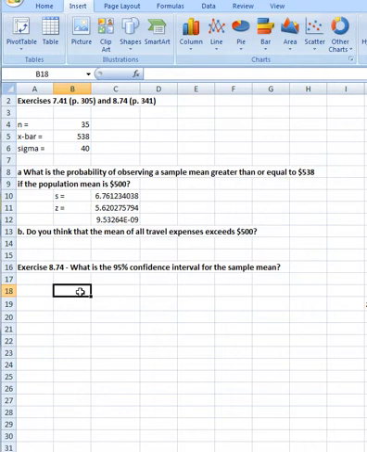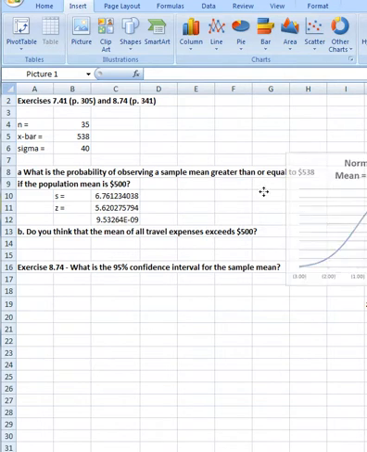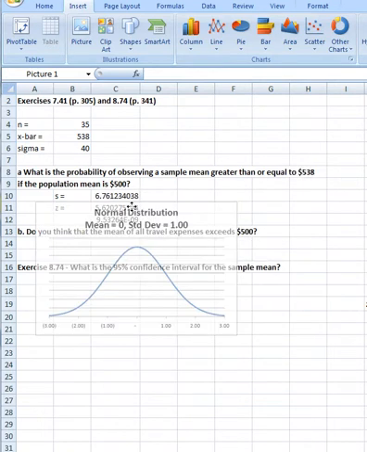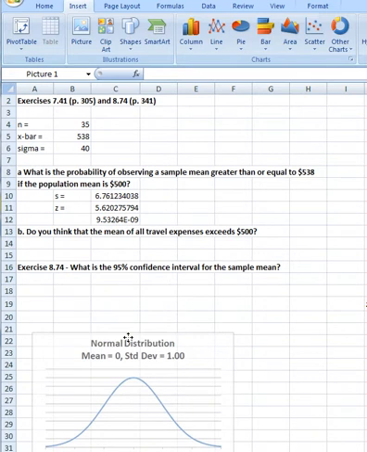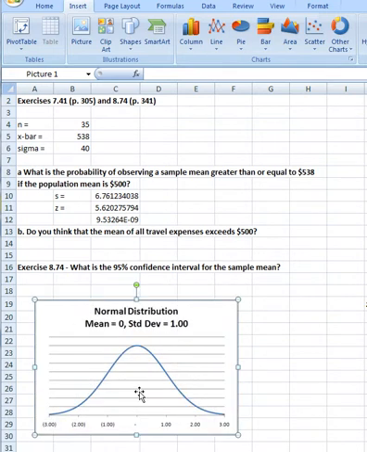Well, we want 95% confidence. Now, 95% confidence. Let me bring up this. Is this the one I want? Yeah. I'll put it down here. 95% confidence says that 95% of the sample means, if we do this experiment over and over again, take a sample of 35 many, many times, each time we do that, the average should fall somewhere within plus or minus 2 standard deviations, 1.96 standard deviations of the mean.